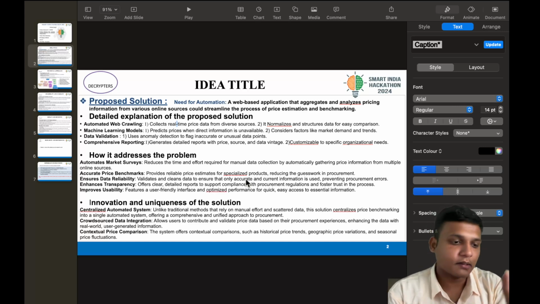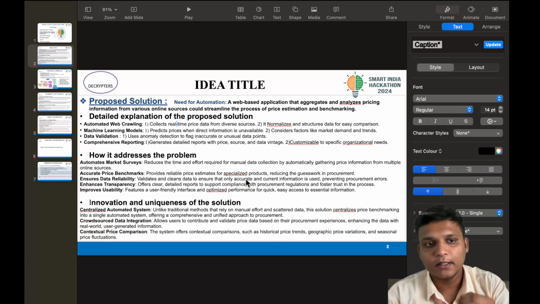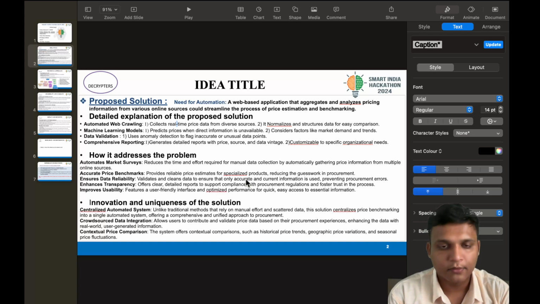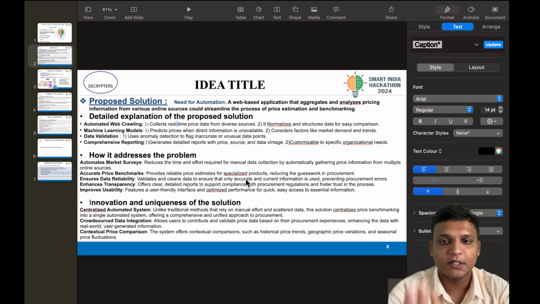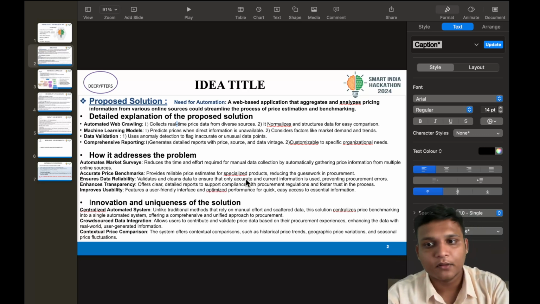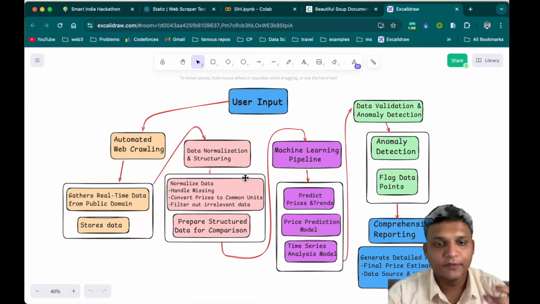It might happen that something we are looking for, for example vintage, is not present in our scraped data. Then what we can do is set some other parameter for that, or predict the parameter from the others by matching nearest neighbors. We can also do that. The k-nearest neighbor concept comes in here. That kind of thing we can do. So data normalization and structuring, let's understand from the example.